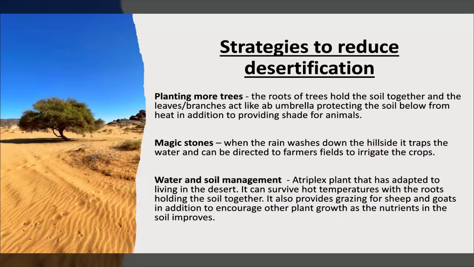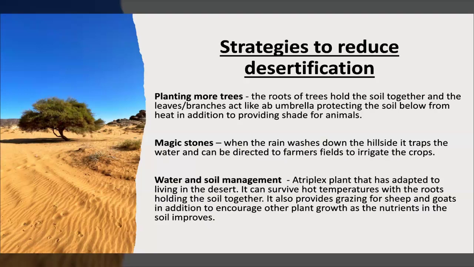You have certain strategies, though, that they are using to reduce it. So the opposite to deforestation is planting more trees. The roots, we've discussed this when we did tropical rainforests as well, hold the soil together. They bind it together. And then the leaves and branches act like an umbrella to protect the soil below from the heat, and it also provides shade for the animals.